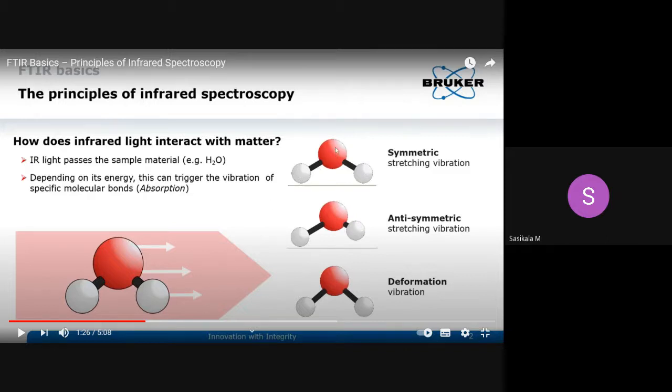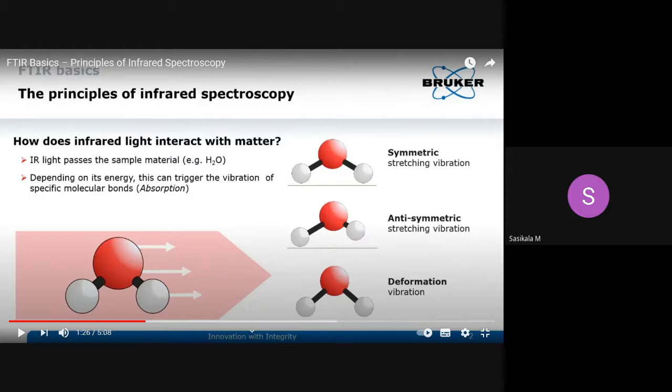To stretch the bond, we require more energy. To bend the bond, it does not require much energy. Only rotational energy changes occur. Okay. You consider that the bond is rotating. So if it rotates inside the plane, that means two atoms are moving inside the plane simultaneously, then it is called wagging.